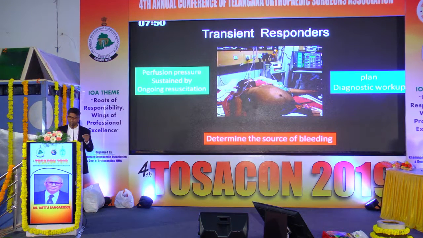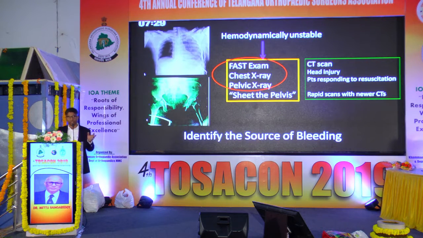Transient responders are the ones where the perfusion of the tissues is happening because of your sustained resuscitation. If you stop the resuscitation, then they will go back. So in these cases, you can plan for a diagnostic workup to find out where the bleeding is happening. What are the tests you can do? You can do a FAST examination, a chest x-ray, a pelvic x-ray, and most of the time a whole body scan nowadays because it gets over in a period of 2 minutes. By doing these tests, you are identifying the source of the bleed.